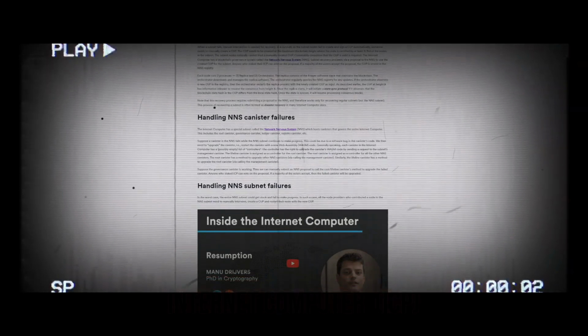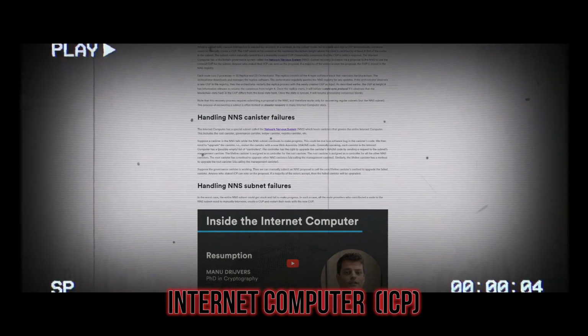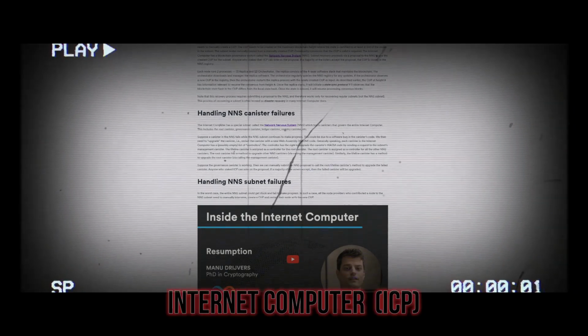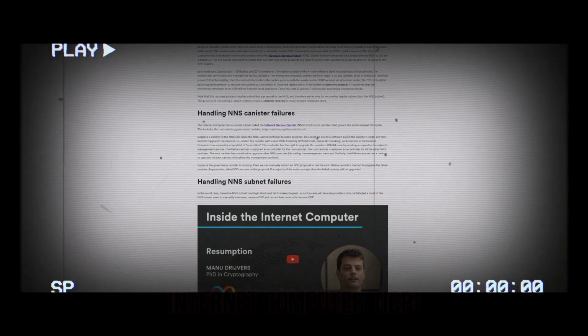Suppose the governance canister is working. Then we can manually submit an NNS proposal to call the root or Lifeline canister's method to upgrade the failed canister. Anyone who staked ICP can vote on the proposal. If a majority of the voters accept, then the failed canister will be upgraded.